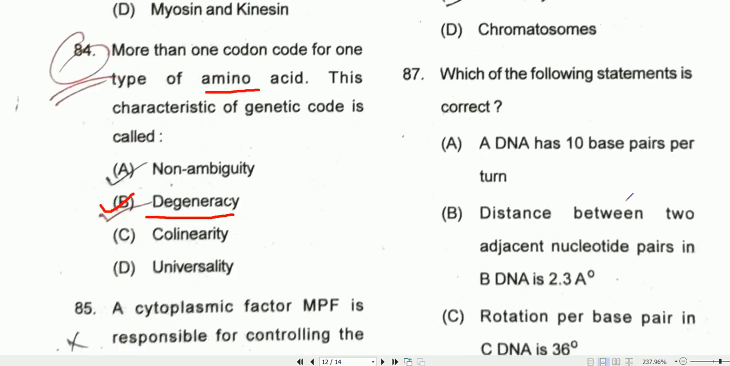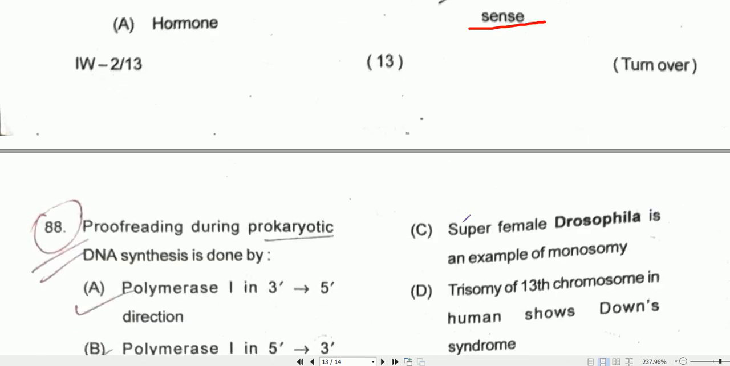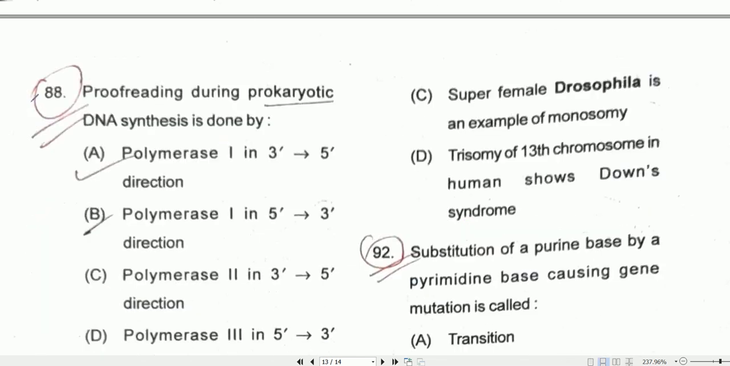Coming to question number 87, which of the following statements is correct? So here option D, that is, Z-DNA has left-handed helical sense. Option D will be the correct one. Coming to question number 88, proofreading during prokaryotic DNA synthesis is done by polymerase 1, and that is from 3' to 5' direction. Option A will be the correct one.